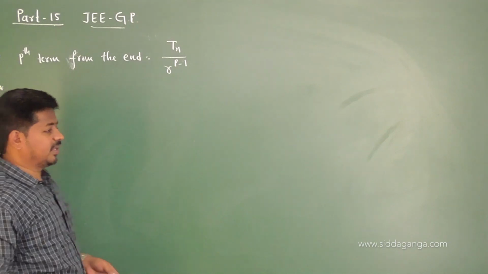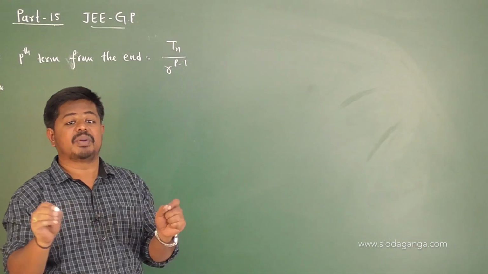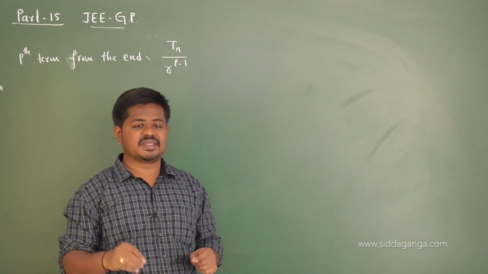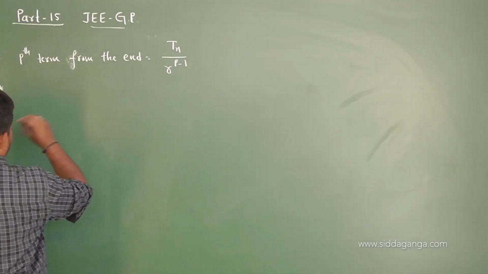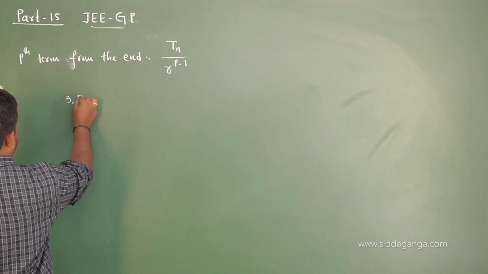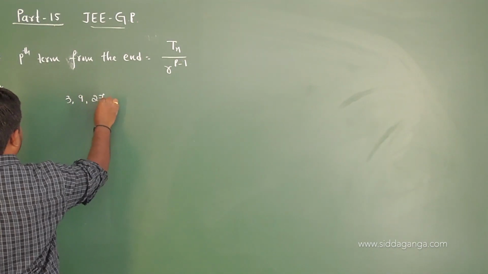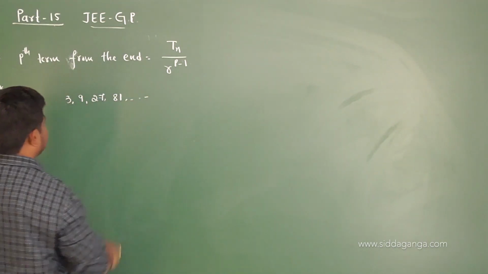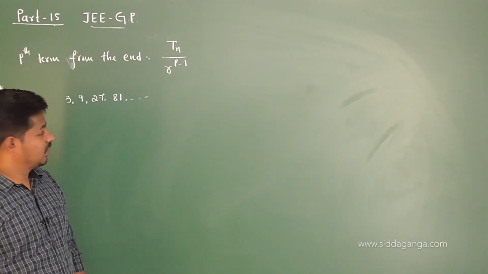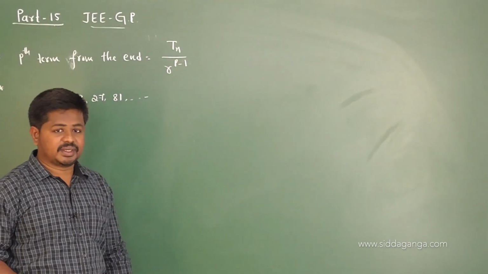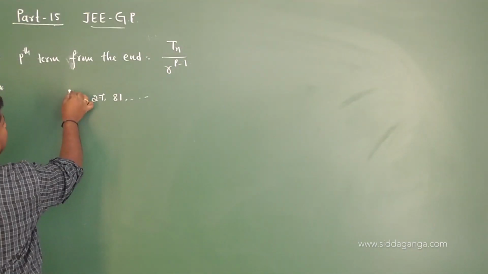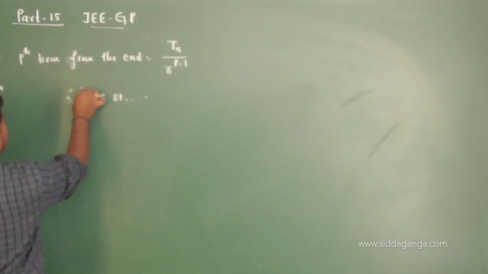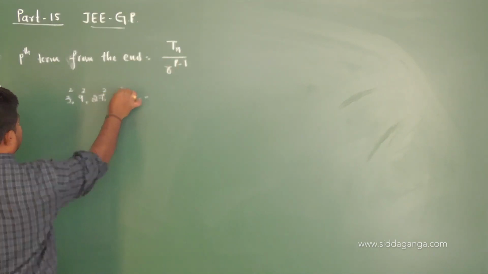if each term of a geometric progression is raised to the same power, then the resulting sequence is again a geometric progression. I mean to say, for example, 3, 9, 27, 81 and so on is a geometric progression with the common ratio 3, right? If each term is raised to the same power, I am going to write the powers 2, 2, 2 and so on.